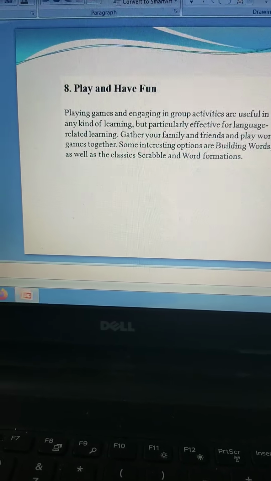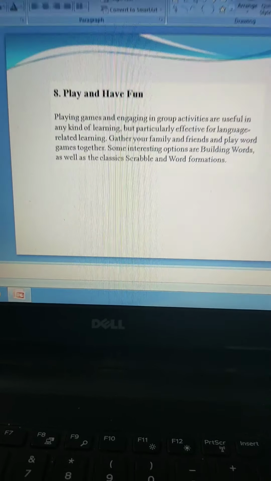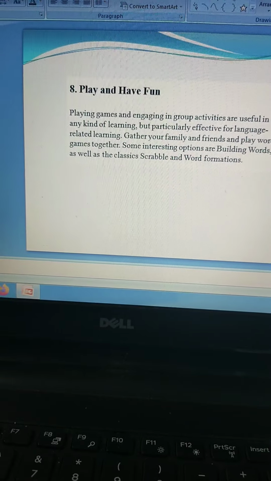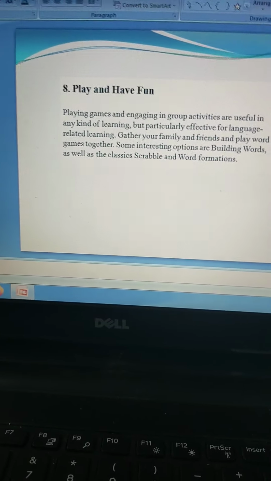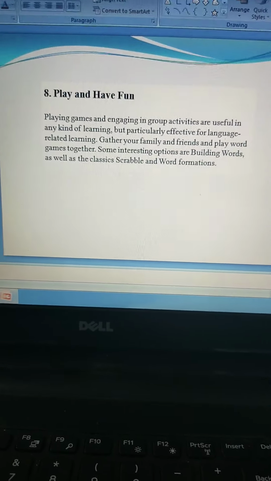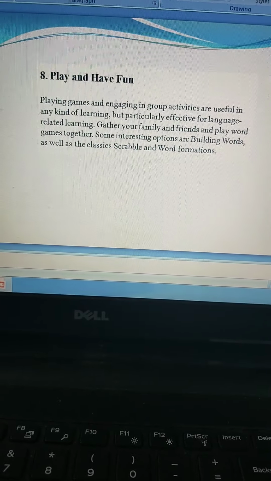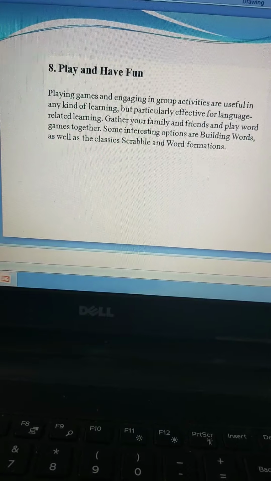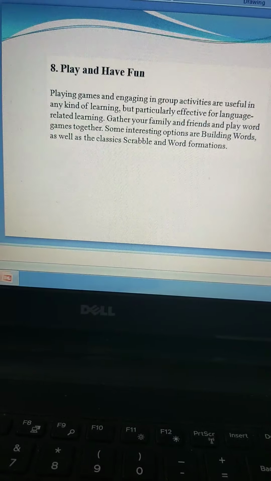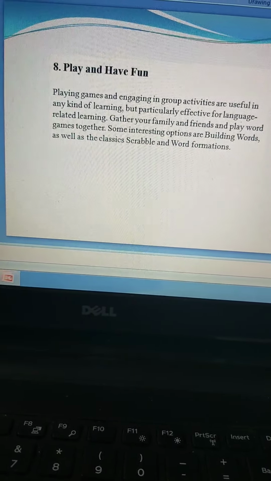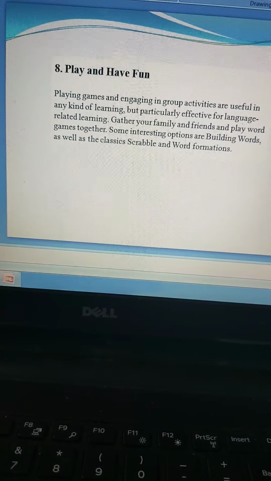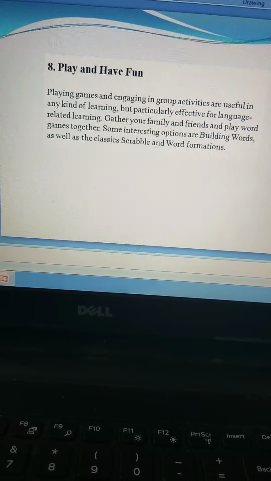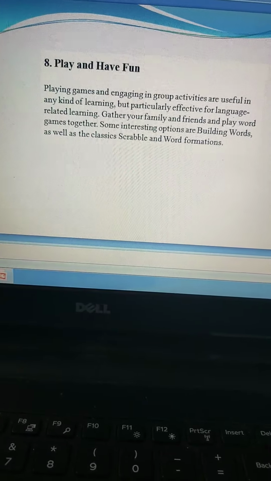A list of games would come up, and let me tell you that I am very addicted to such games. Whenever I have some free time, I am only playing these word-building games. I feel so excited and enthusiastic the moment I come up with a word which I already know, or sometimes I by chance come across words which I have actually framed, but I really don't know the meaning of. So I look up the dictionary and find out those meanings.